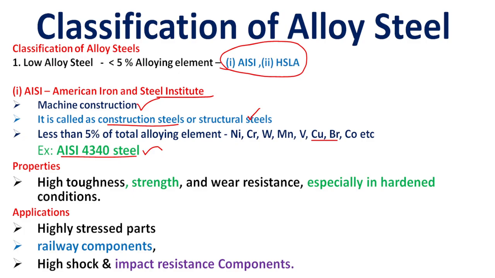Its properties are high toughness, strength and high wear resistance, especially in hardened condition. It is mainly used for high stress parts, railway components for heavy load applications, and high shock and impact resistance components.